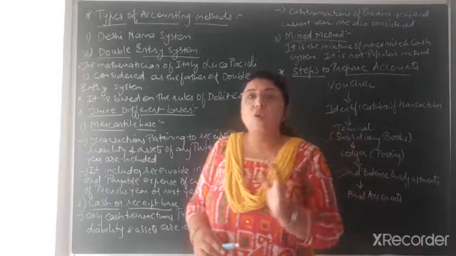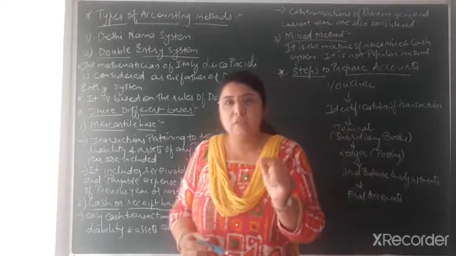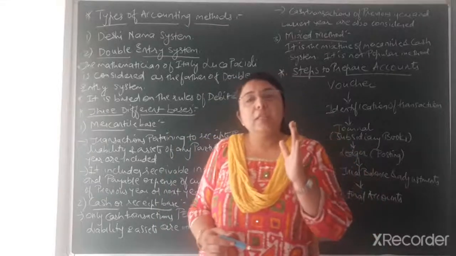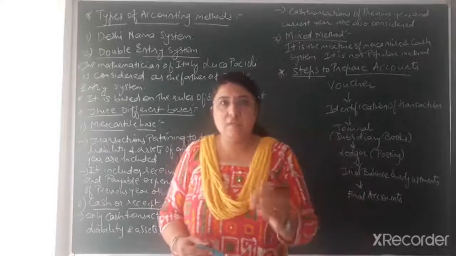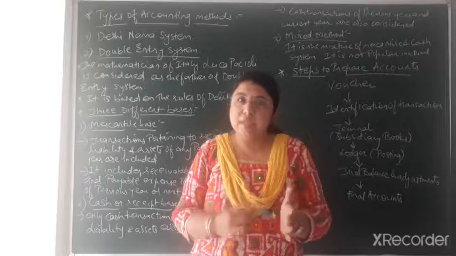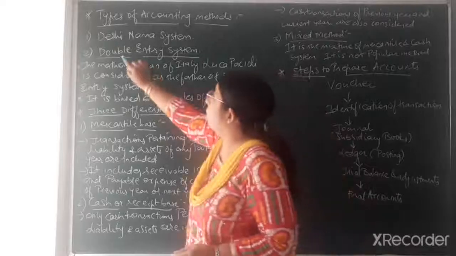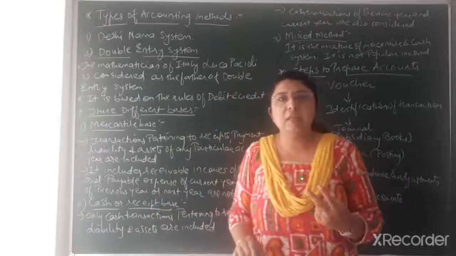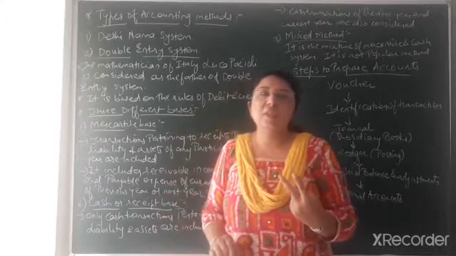Those are the rules of debit and credit. Already we had discussed that only economic transactions will be recorded in the books of accounts. Now, in recording economic transactions, there will always be 2 effects of any particular transaction. One effect would be debit, and the other one would be credit. So that's why this method is called double entry system, because for each transaction 2 entries, or double entry, are given. That is one debit effect and the other one credit effect.